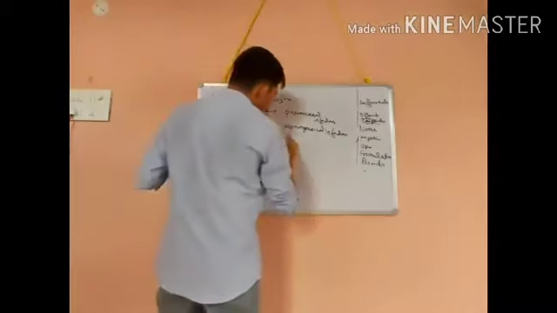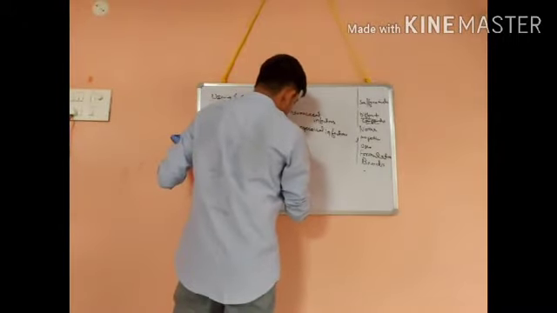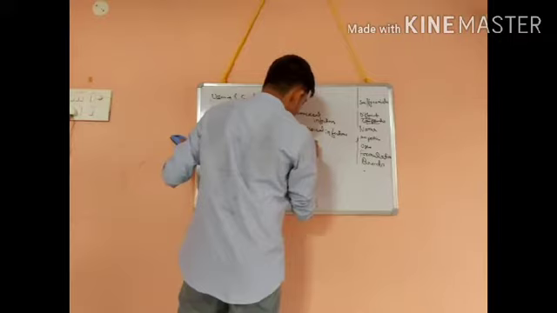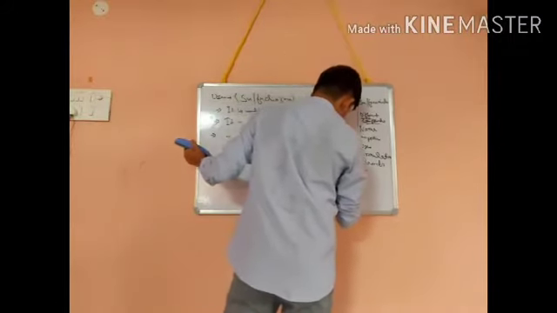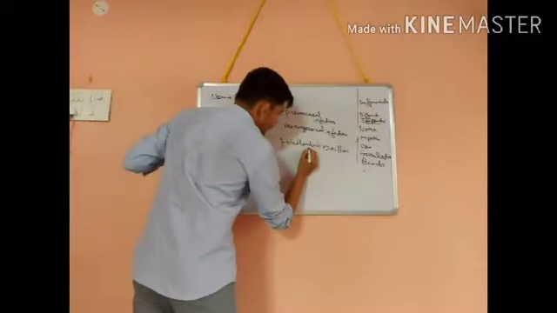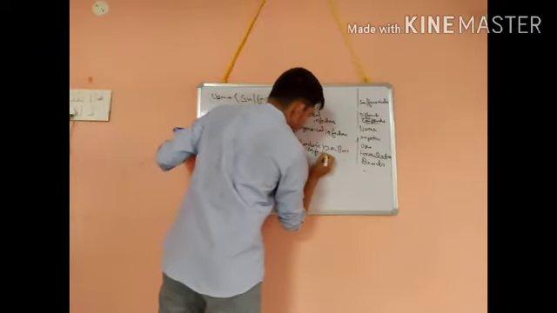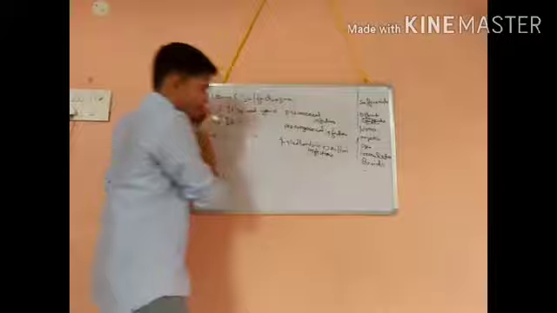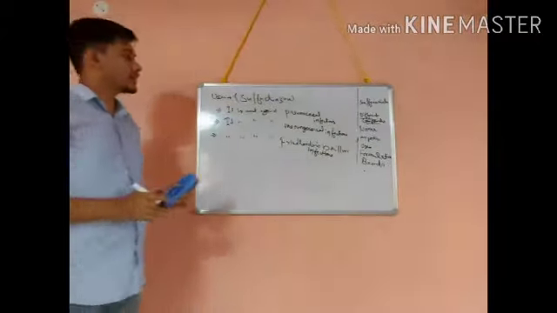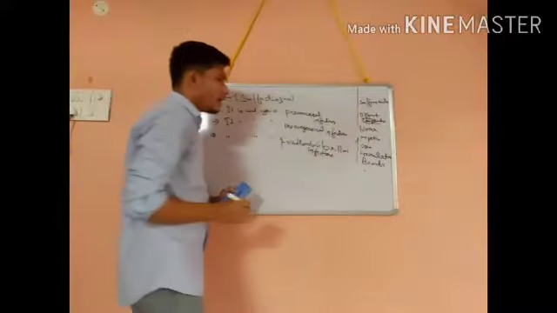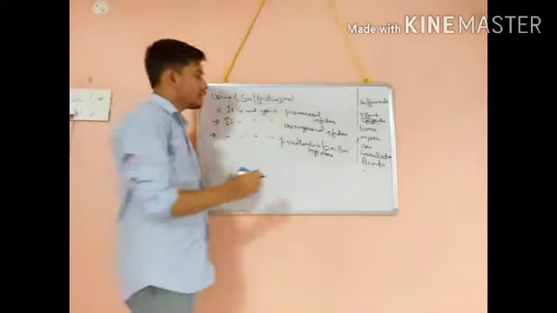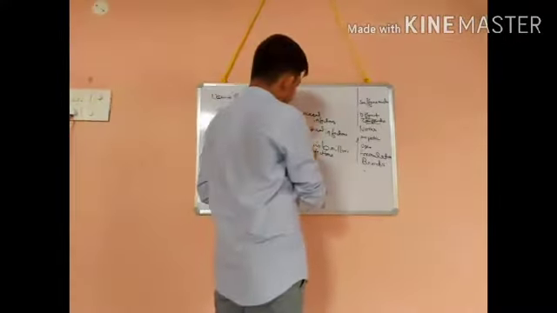Next, it is also used in Friedlander's bacillus infections. So it is also used against Friedlander's bacillus infection. Mainly Klebsiella pneumoniae is called Friedlander's bacillus.